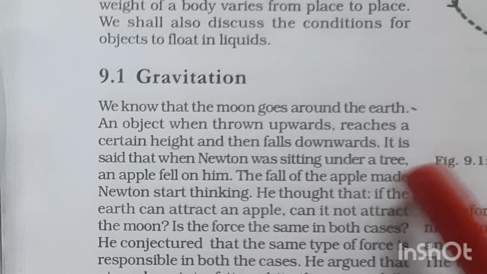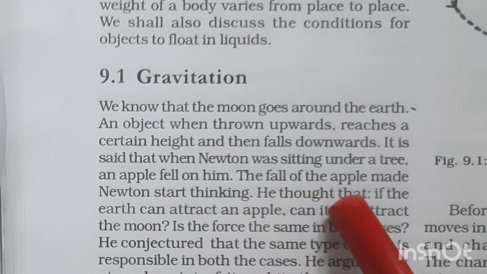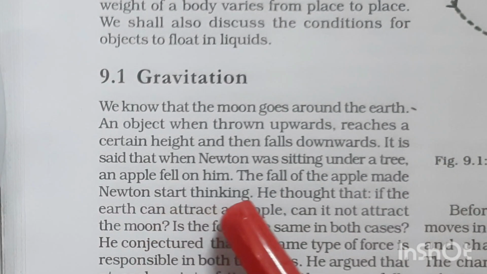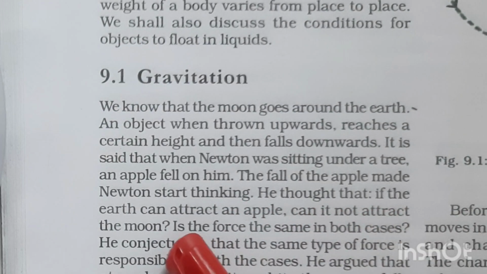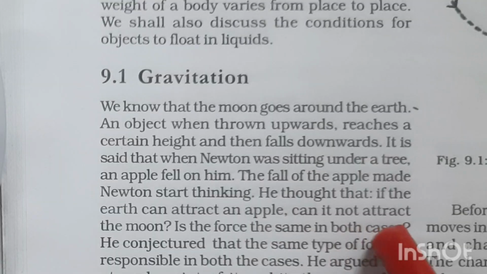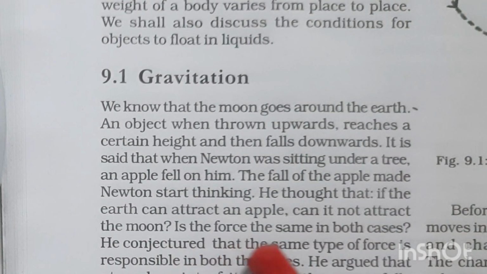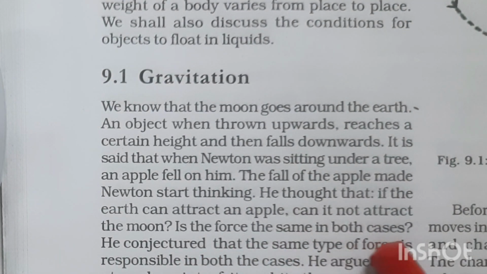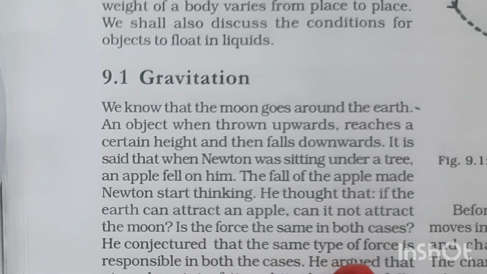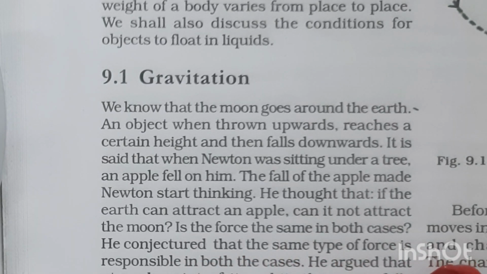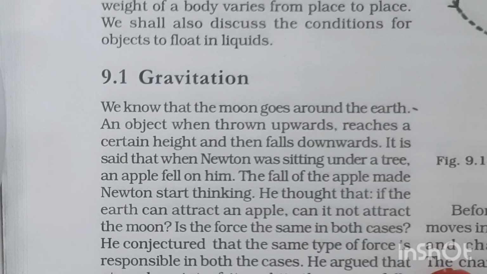It is said that when Newton was sitting under a tree, an apple fell on him. The fall of the apple made Newton start thinking. He thought that if the earth can attract an apple, can it not attract the moon? Is the force the same in both cases? Now he started to analyze: as the apple is being attracted by the earth, is there any force which is making the moon get attracted?